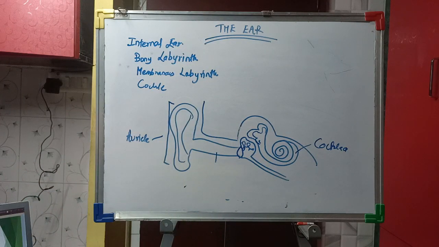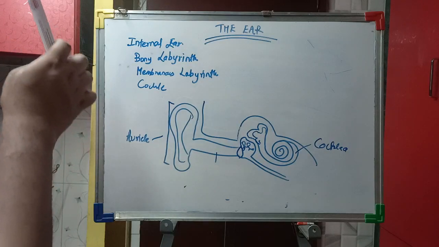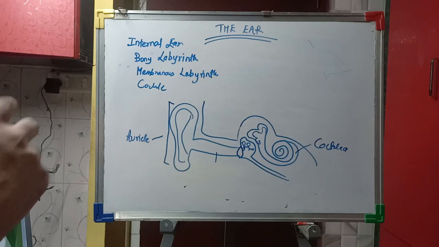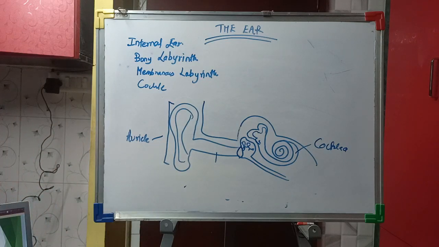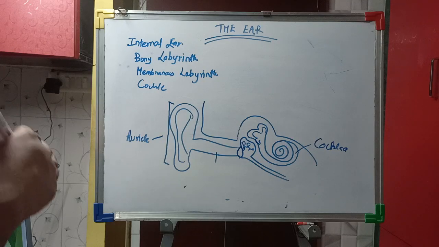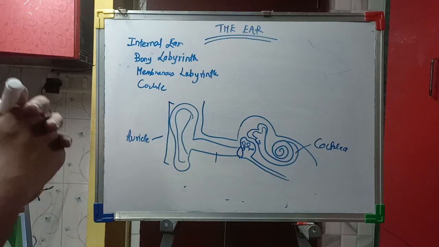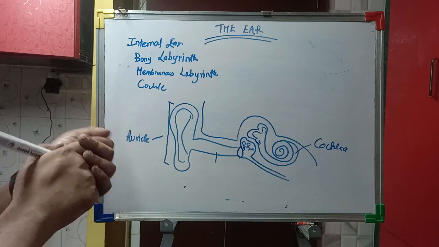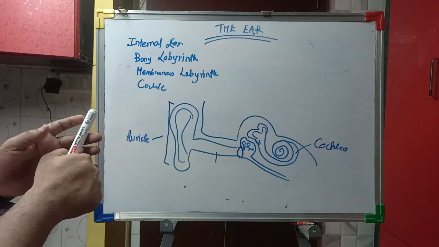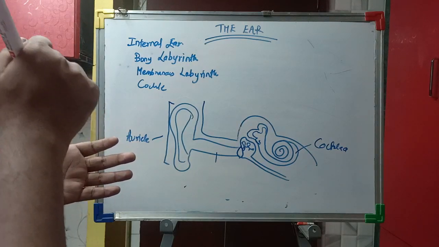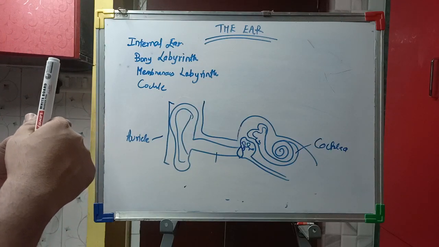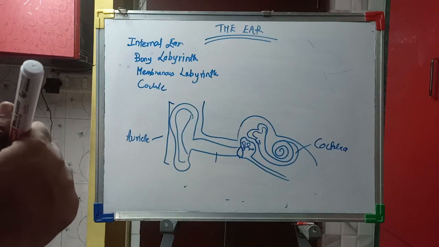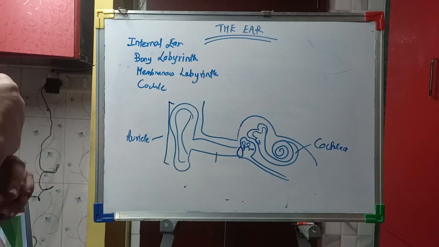One thing I missed to tell you is that the bony labyrinth is filled with the perilymph. Then the membranous labyrinth, which is surrounded by the bony labyrinth, comprises sensory receptors for balance and hearing. We have seen that the ear is responsible for equilibrium, that is the maintenance of balance in our body. The membranous labyrinth helps in this process. It also consists of the semicircular ducts, cochlear duct, saccule and utricle. The sensory receptors consist of the cristae and organ of Corti.